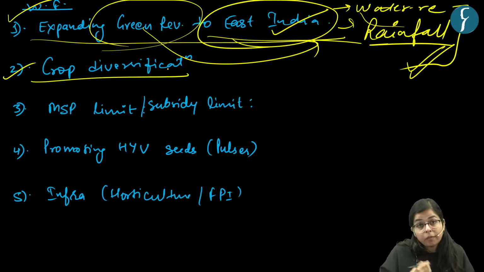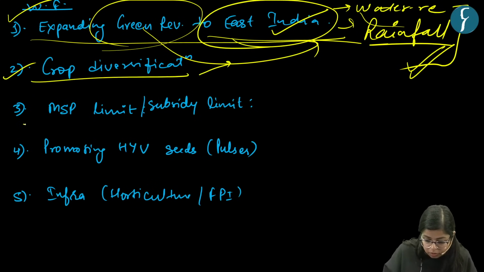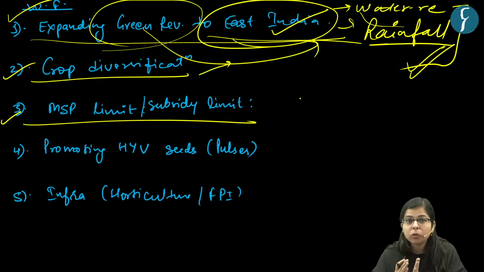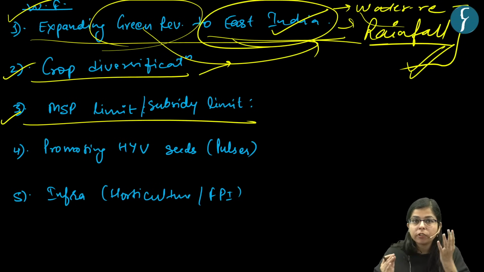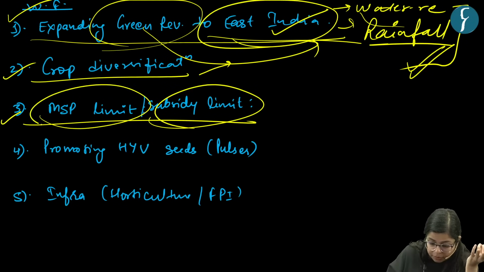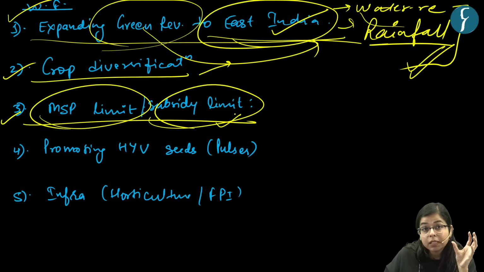The second thing is crop diversification, and a similar thing is the MSP limit. For the minimum support price, there should be a certain limit of procurement of food crops, limited to a few quintals, and there should be a subsidy limit also. That is, the subsidy which is given on agriculture fertilizer and pesticides, right, to small and marginal farmers. And farmers with large land holdings should be given subsidies up to a small limit, right?